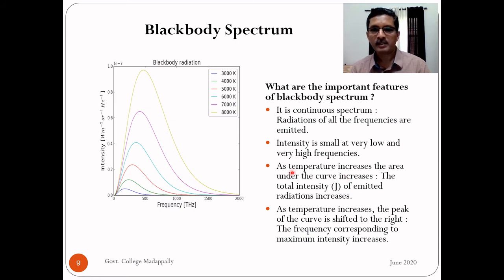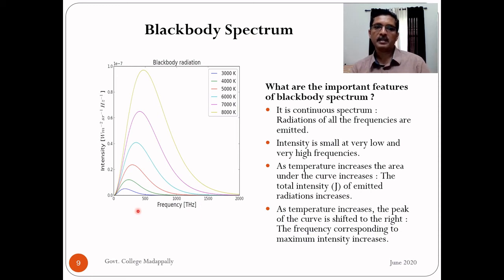So as the temperature increases, the area under the curve increases. It means the total intensity of emitted radiations increases with temperature. Now the fourth feature is that as the temperature increases, the peak of the curve is shifted to the right. See, blue, green, red, yellow, light blue, violet and yellow. You can see that as temperature increases from here to here, the peak of the curve is shifted to the right. To the right means on the x-axis we are plotting frequency, so to the right means to the high frequency side.